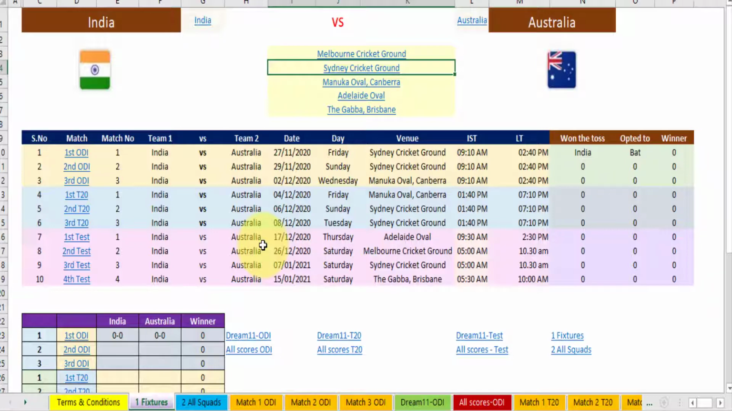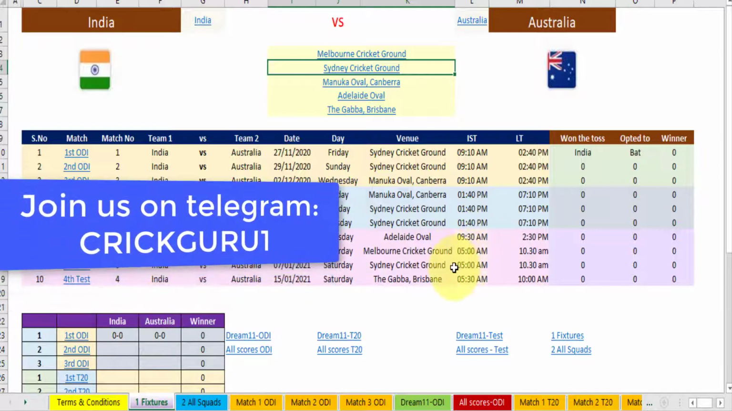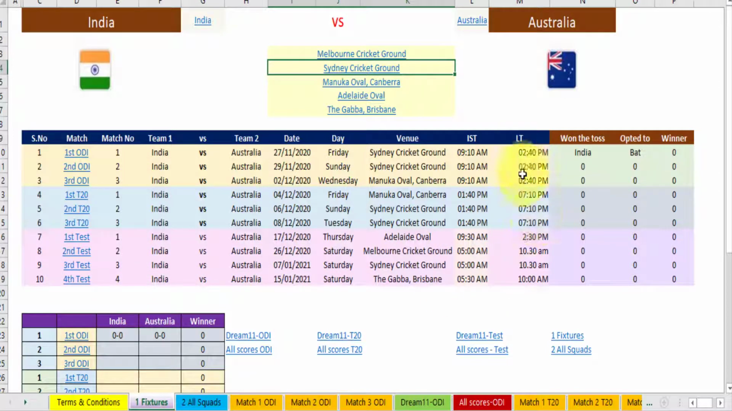So let us start first with fixtures. India versus Australia 2020 will start from 27th November. Every alternate day the match will start. The timing will be 9:10 a.m. for ODIs. For T20s the timing will be 1:40 p.m. in Indian timing. This is in the morning, this is in the afternoon, and then again in the early morning, 9:30 a.m., 5 a.m., and 5:30 a.m. Local timings are given here in this column. Now, the three ODIs, three T20s, and four tests.